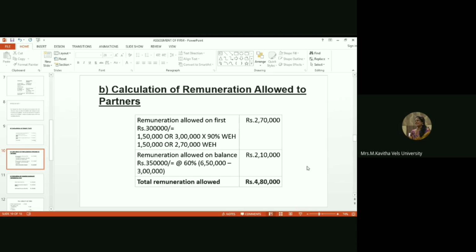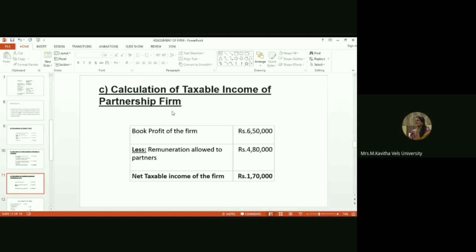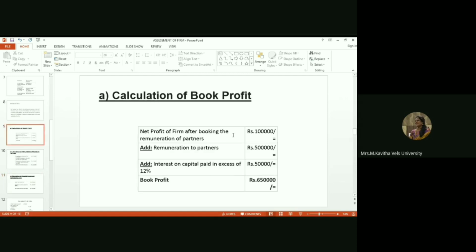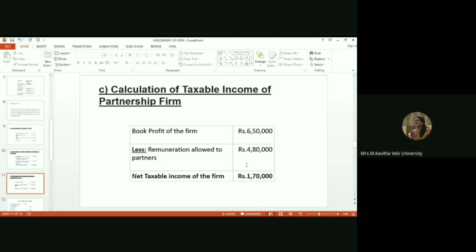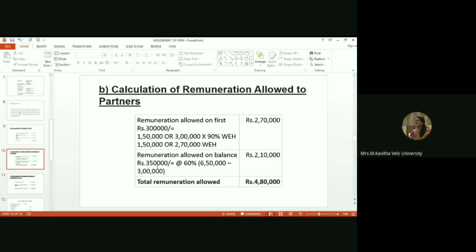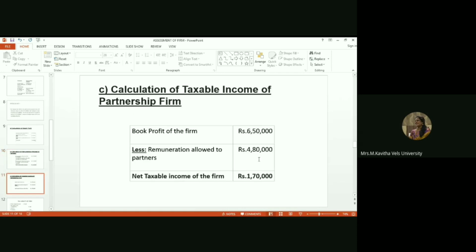And the third step, calculation of taxable income of the partnership firm. First, you have to take the book profit of the firm. We already calculated that, 6,50,000. Take this amount and less remuneration allowed to partners. We already calculated the remuneration allowed to partners, 4,80,000. So 6,50,000 minus 4,80,000, the net taxable income of the firm is 1,70,000. This is the taxable income of the firm. So we have calculated the taxable income of the partnership firm.